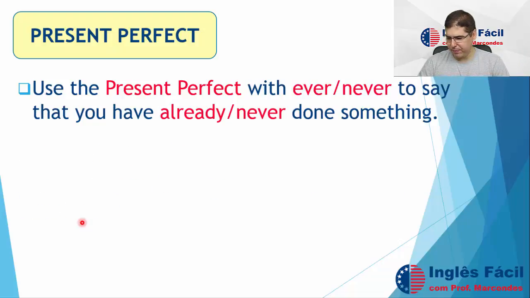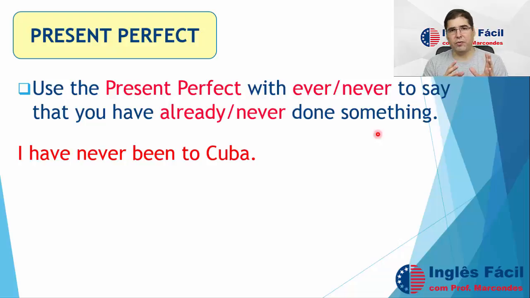Now the second occasion to use the present perfect that we are going to see today is exactly the one we saw in the conversation. So, follow me. Use the present perfect with ever or never to say that you have already or never done something. Whoa, a little complicated this sentence, right? So, let's see the examples here and I am going to explain step by step for you, okay? So, first sentence. I have never been to Cuba.